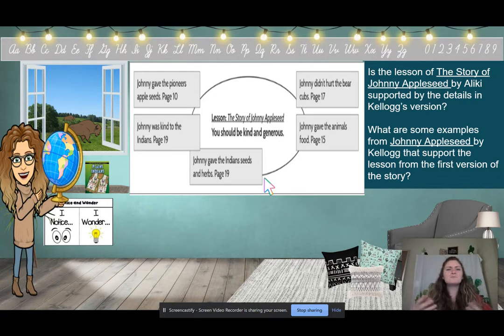His seedlings. So I want you to think about these two stories. Even though there were some differences, what is something that is the same with both versions of the story? What is something that we can take away that is the same in both stories? Tell me in the puzzle. The lesson, right? The one big thing we can learn about Johnny Appleseed from the two stories, the two legends, and the real life of John Chapman, is that he was kind and he was generous to everyone.